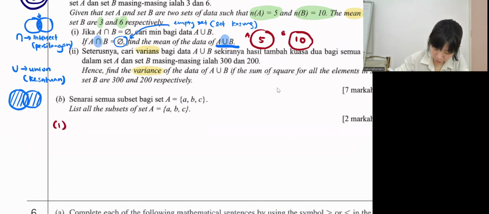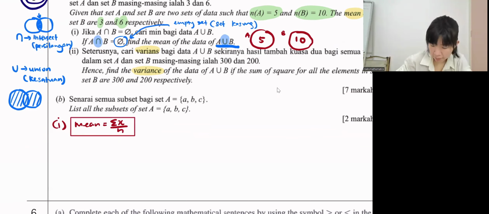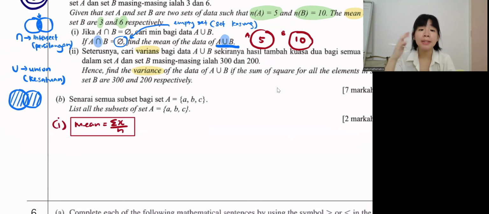Okay, so let's write this together. The question mentioned about mean. What is the formula of mean? So mean equals to sum of x, sum of data, divided by n. Sum of data divided by n, isn't it? Okay, guys, I want you to think this way. Now, if I mix A and B everything together, what is the sum of x? What is the total?